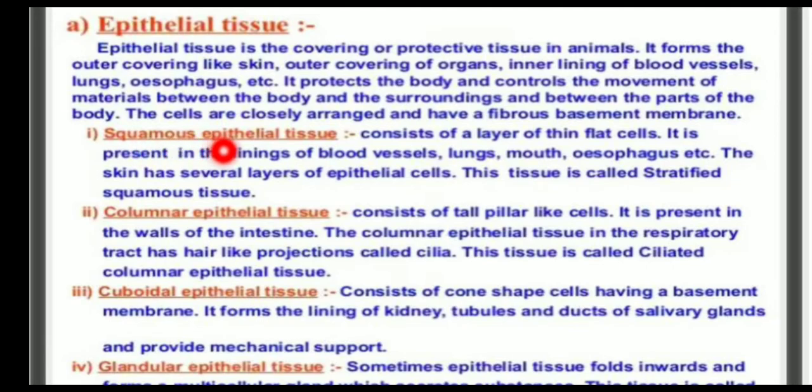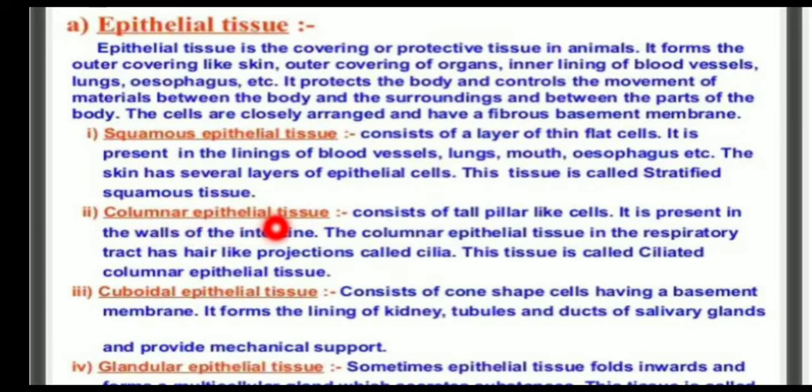First one, squamous epithelial tissue consists of a layer of thin flat cells. It is present in the linings of blood vessels, lungs, mouth, etc. The skin has several layers of epithelial cells. This tissue is called stratified squamous tissue.